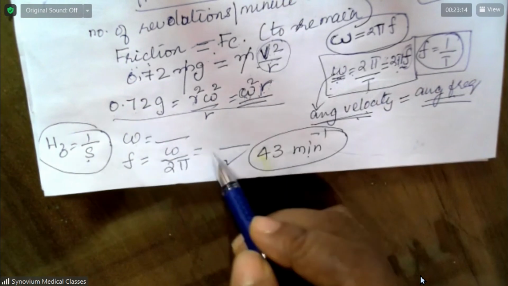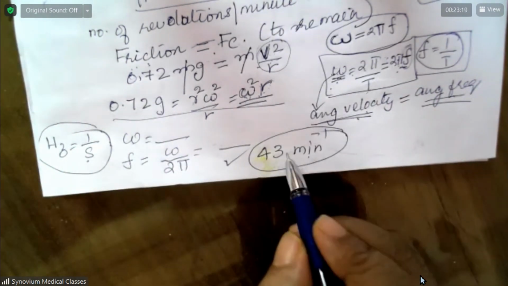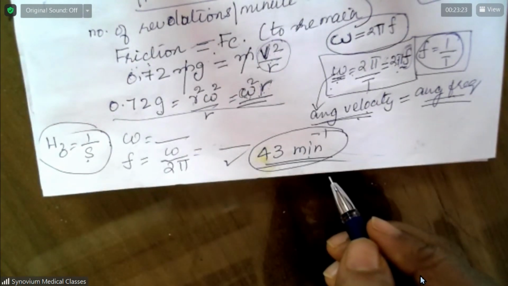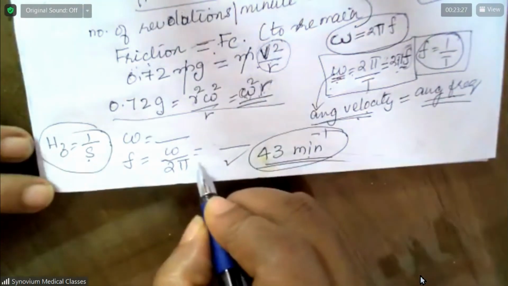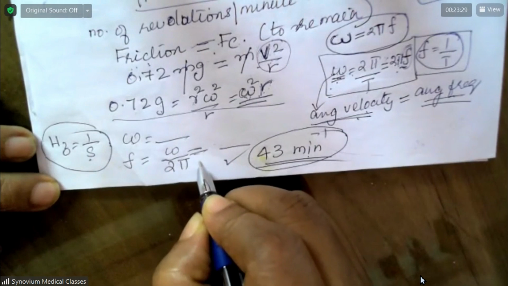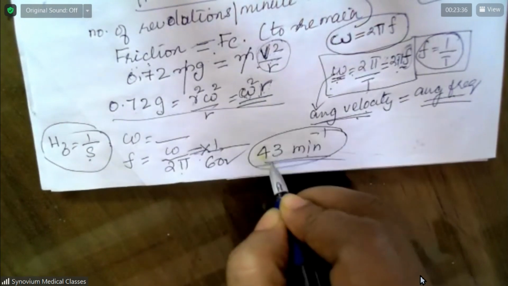Either you divide by 60 and get it in seconds, then you can write it in hertz. But the question is asking per minute. So you divide by 60. Omega by 2 pi into 1 by 60 will give you this.